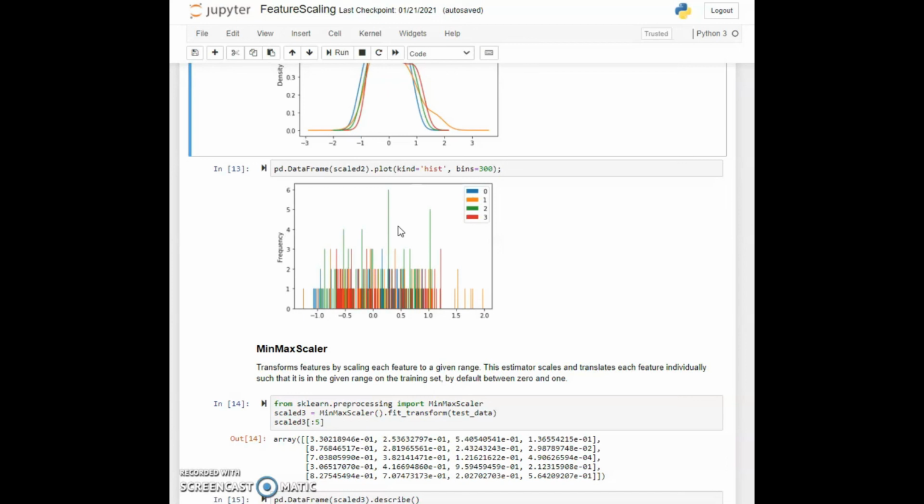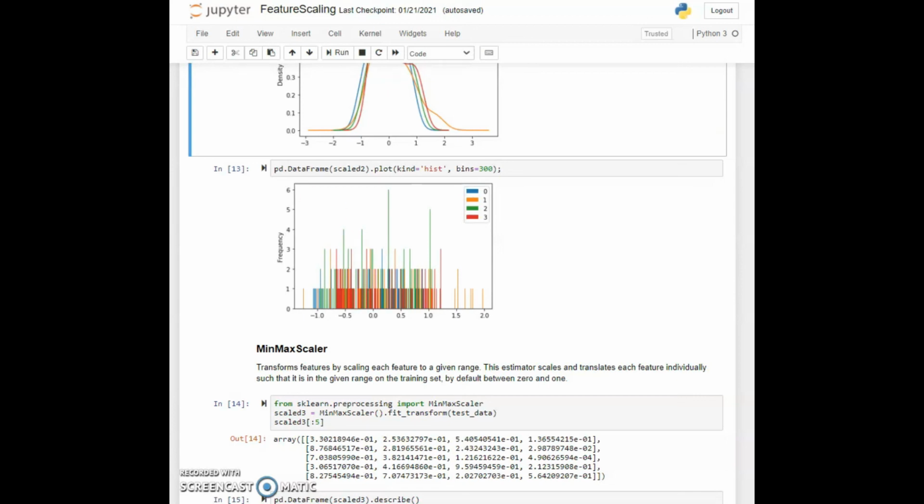Now, another kind of scaling that's available to us is the min-max scaler. And this just does a linear transformation on the data rather than actually normalizing it based on the standard deviation. And by default, it will put all the values between 0 and 1. We had also seen this in the previous lecture. If you use this one, it maintains the relative differences between values in a way that's more accurate, and that can be important for some models.